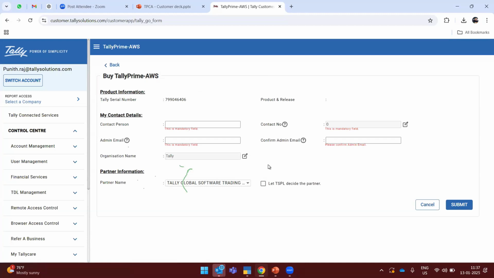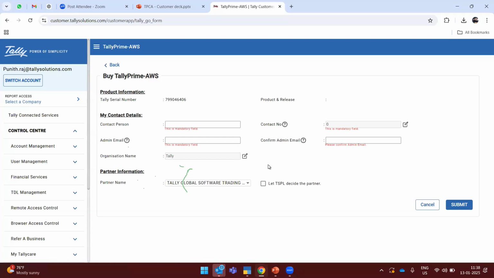The partner will get in touch with you and ask which user pack you want. You may have an 8 user, you may have a 10 user. As of now, even a single user can avail of TallyPrime Cloud Access, and they can also take the user pack and access their Tally. Once you have purchased the cloud, you have to surrender your license from your desktop version and you can move into the cloud, and the application is already inbuilt in our cloud.